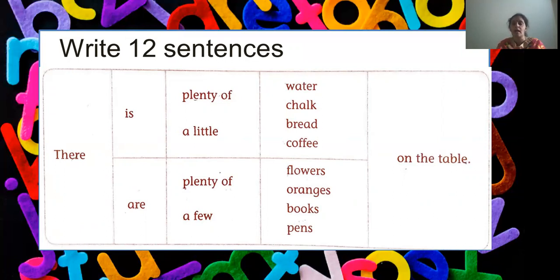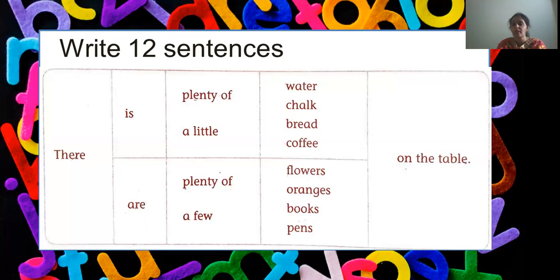4 sentences have already been made. For examples, it's already shown. Now the remaining 12 we have to make. Here, the first part is going to be the same for all the 12 sentences, and the end of the sentence, on the table, will also be the same for all the sentences. Now the verb, we have to select between is or are.